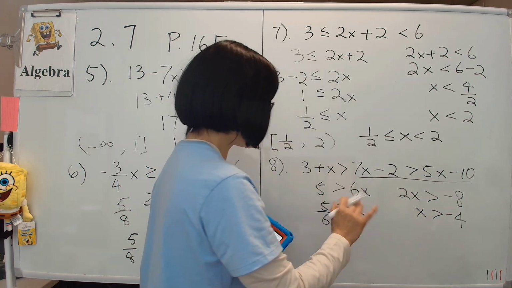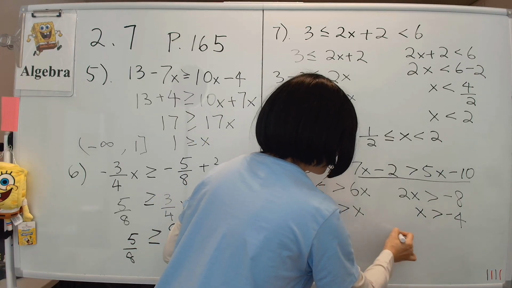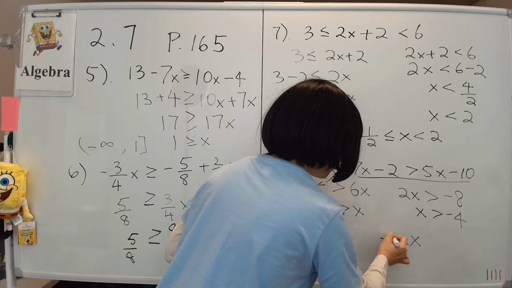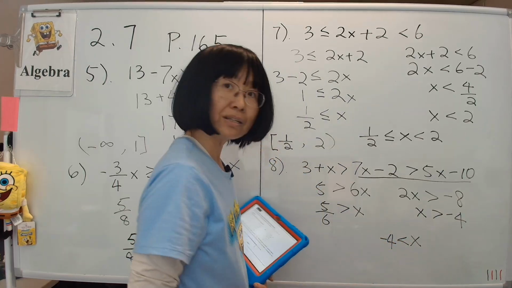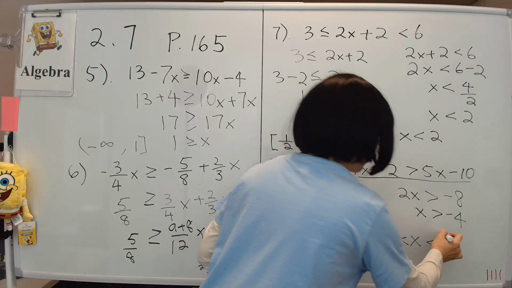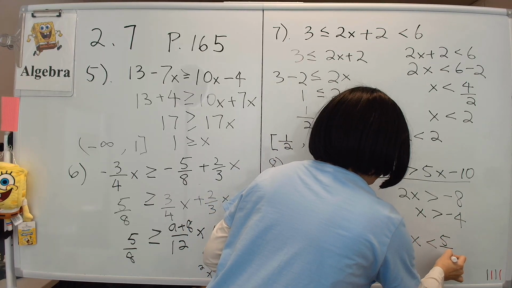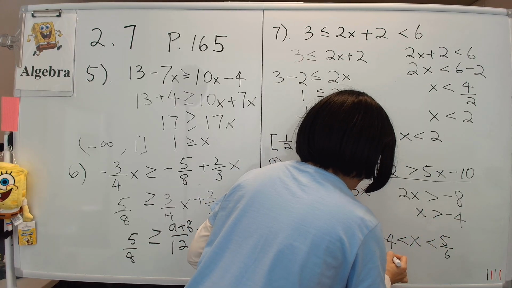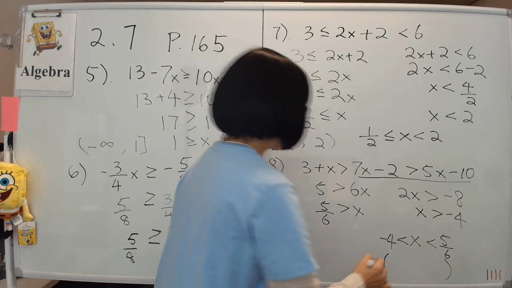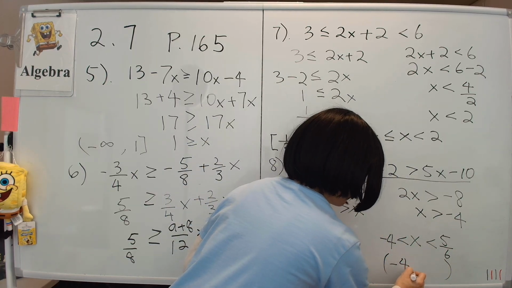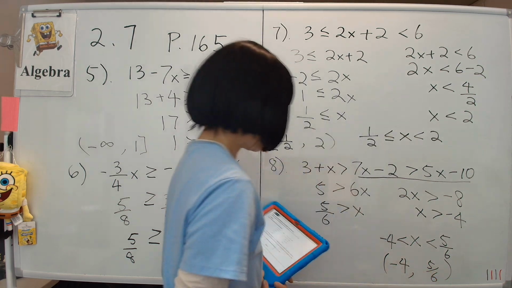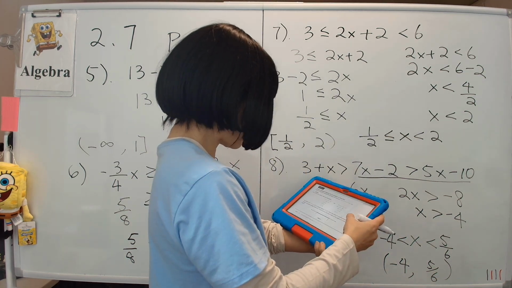So we'll rewrite it the other way, okay? So in other words, we're going to write this as x is bigger than negative 4. Okay, put the smaller numbers on the left side, and then less than that thing, 5 over 6. Or in the set notation, these are all parentheses because there's no equal sign here. And so we go from minus 4 all the way to 5 over 6. And that should be our answer.